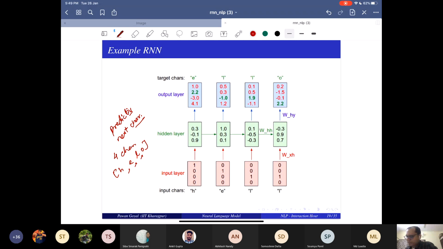So here you are doing some training, and you have this word hello, right? Hello, and you are feeding H, E, L at the input. How are you feeding it? You're just feeding as one hot. So H is 1000, E is 0100, L is 0010, again L 0010. You're feeding them as one hot vectors. And you compute your hidden layers, and you get the output. Okay. And in the output, if you are doing the training, you can simply take the minus log probability of the correct class. What is the correct class after H?